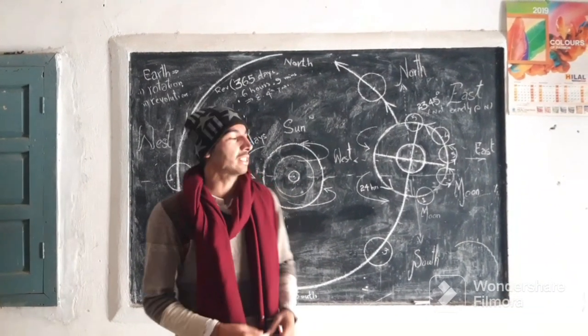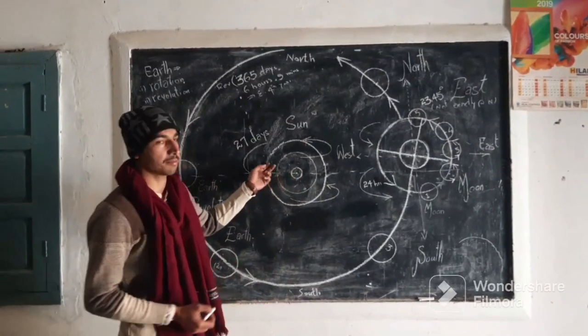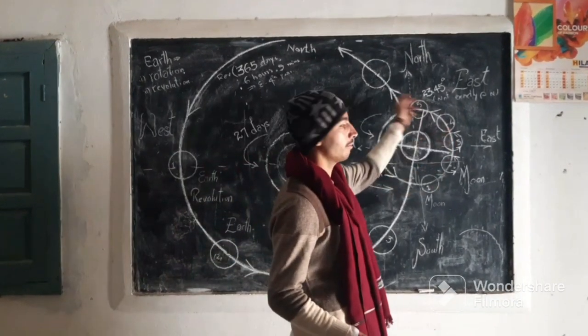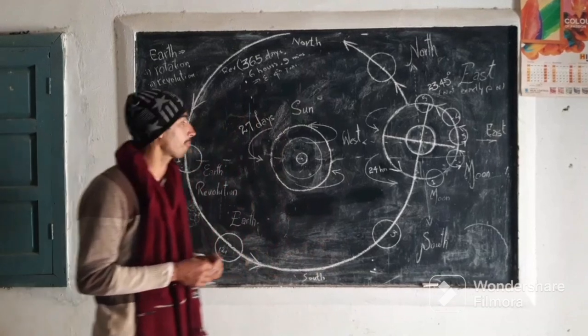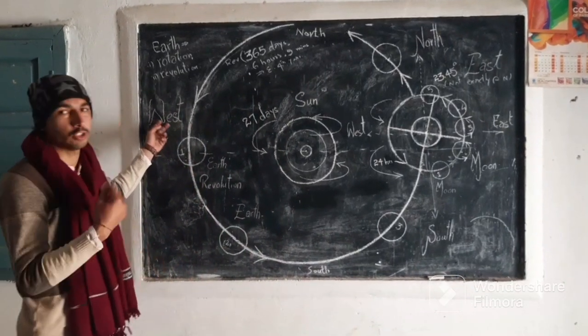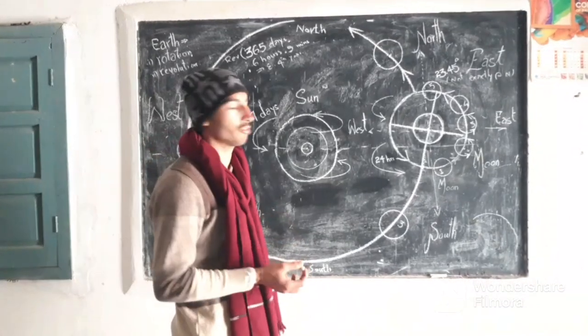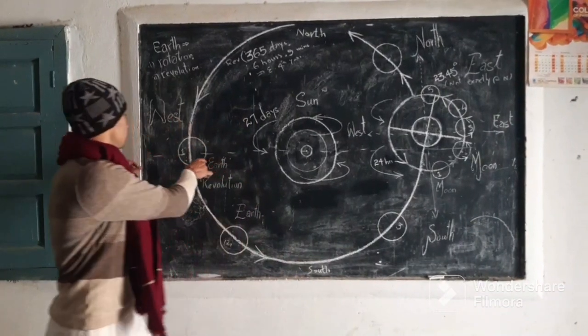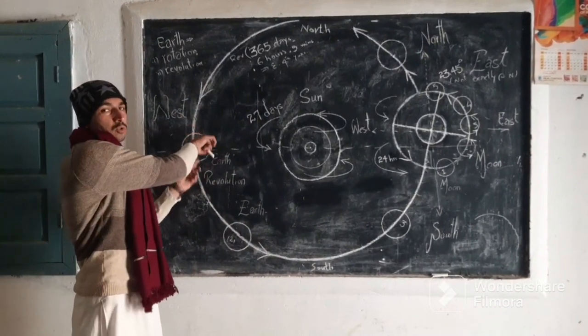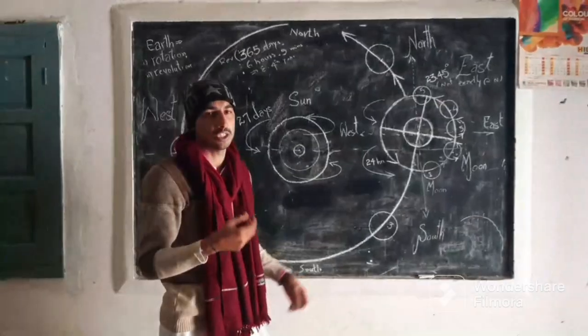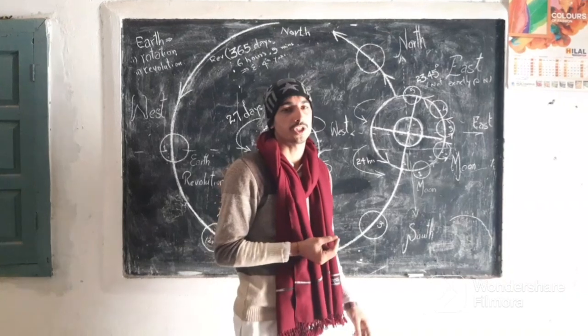Today I am going to explain the interplay of our solar system, which is the interplay of sun, earth and the moon, revolving and rotating about their own axes respectively. We know that the earth has two types of motion: one is rotation and the other is revolution. Now what is rotation? Rotation of the earth is that the earth spins on its own axis, and it takes 24 hours, that is one day, for one complete rotation.